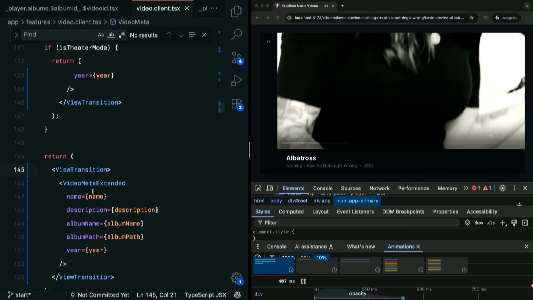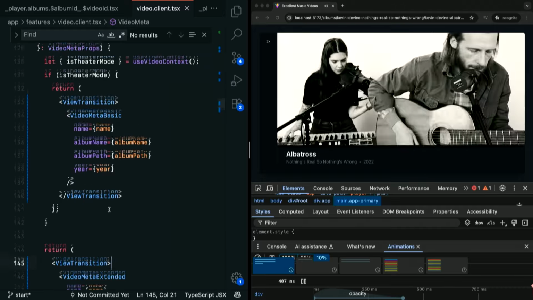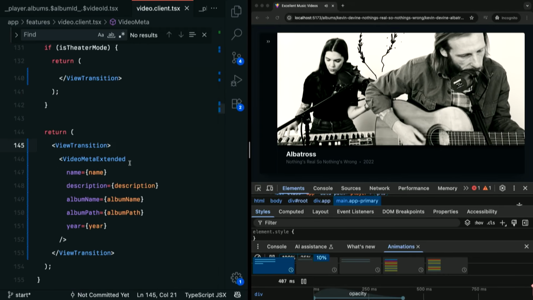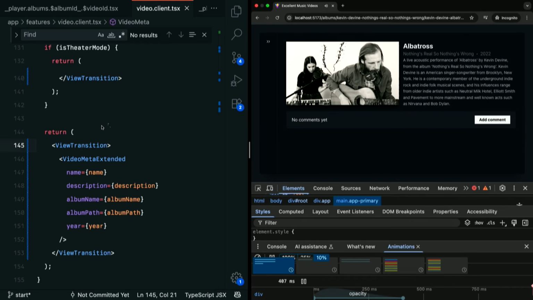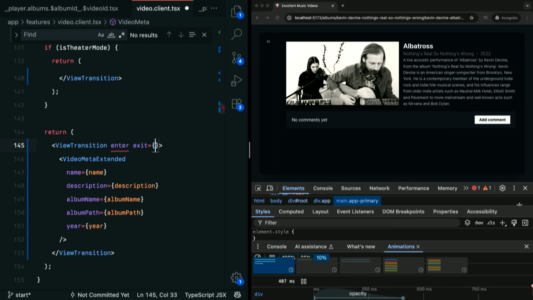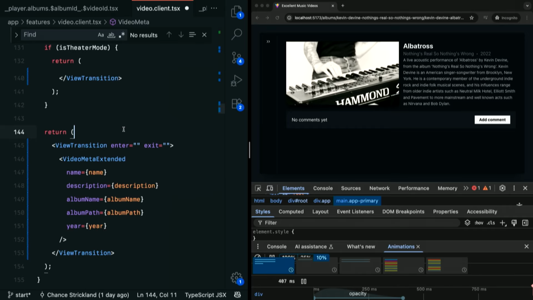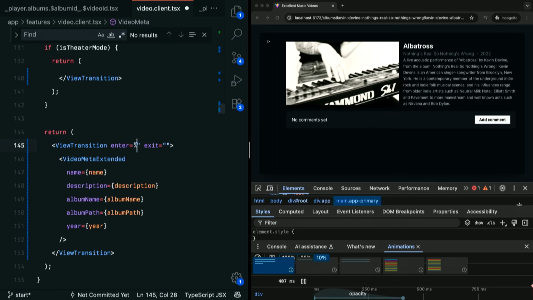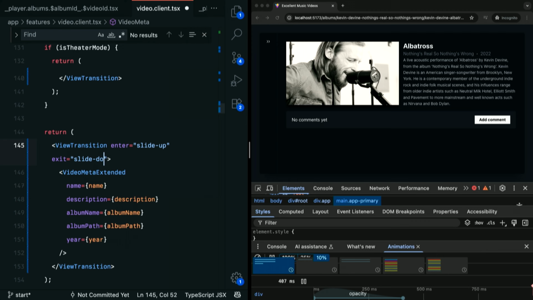So let's see, our extended metadata, I think it's when we are in theater mode, right? Or no, that's when we're not in theater mode. So that's this little guy up here, and this is just kind of jumpy, and we don't like that. So what I'm going to do here is we've got these cool little props called enter and exit, where you can control the CSS class name that gets attached at different phases of the animation. And so we might want to do a slide up or a slide down, right?